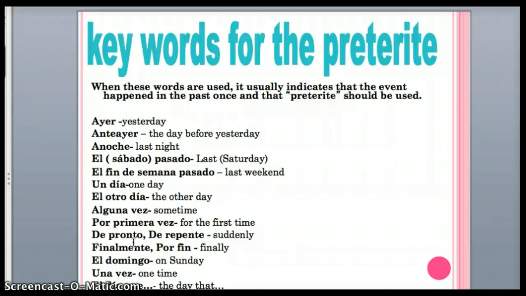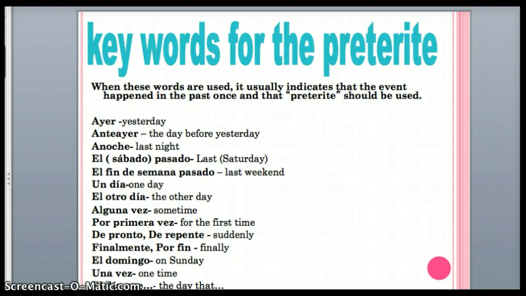So, difference being, el domingo means on Sunday. Los domingos means on Sundays. As soon as I made it plural, I made it something that happened more than once. And literally, the word is plural, which kind of indicates more than once. Una vez, clearly one time. El día que, the day that something happened. So, that would indicate that it happened one time. So there's some keywords for you.